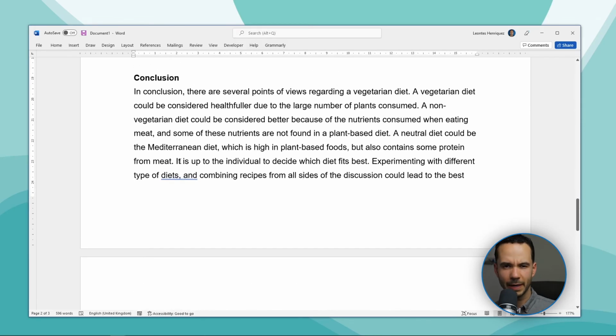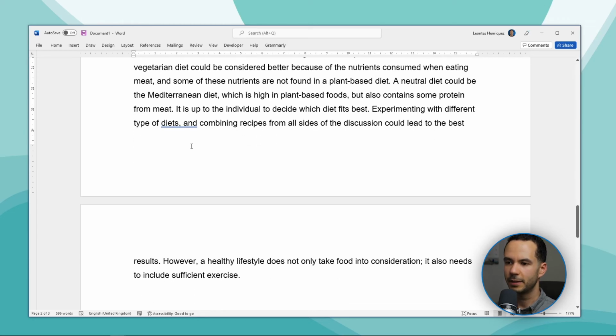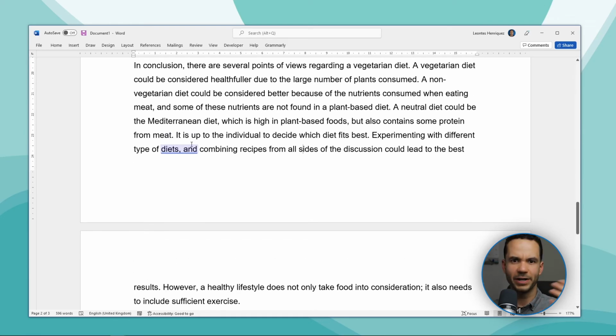Now those are the main points we discussed in our essay, which makes sense. And what we want to do now is end our discussion essay broadly. You always want to end your conclusion broadly. This means that you want to link it to the greater world or the greater good, or whatever reason you're writing for. And that's what we need to do in this conclusion.